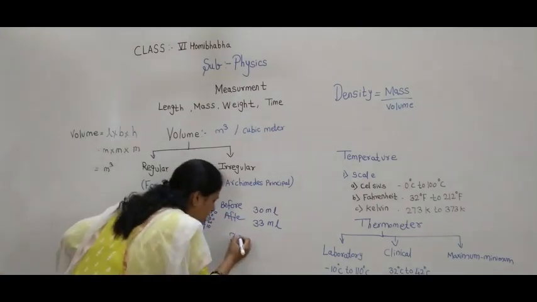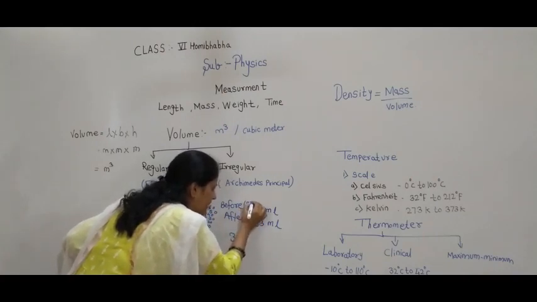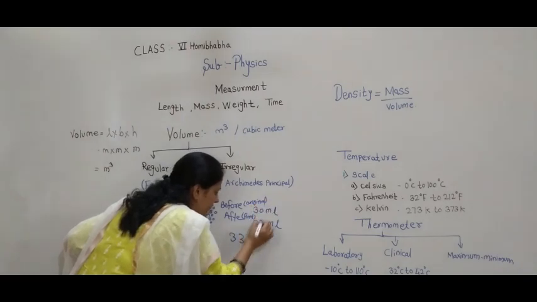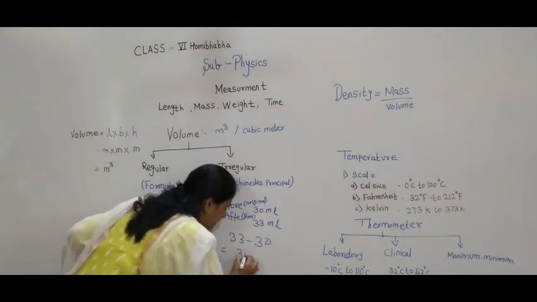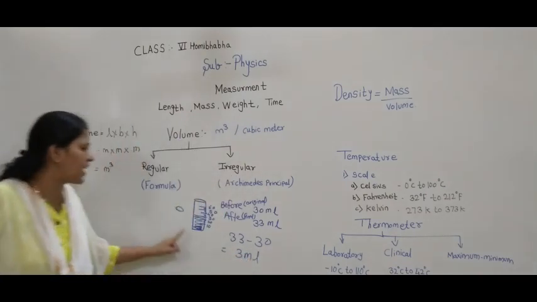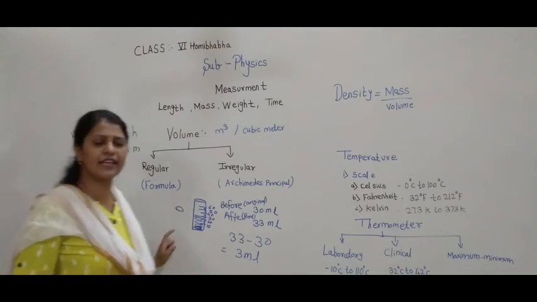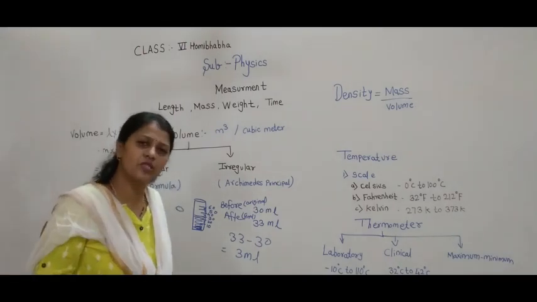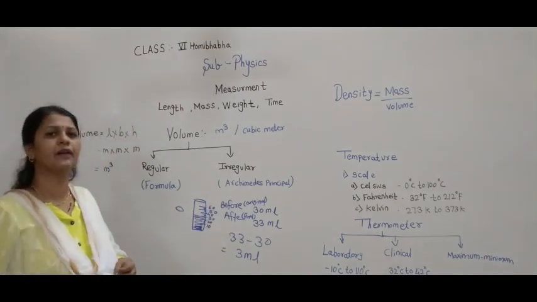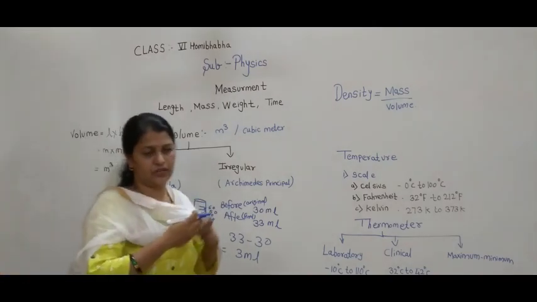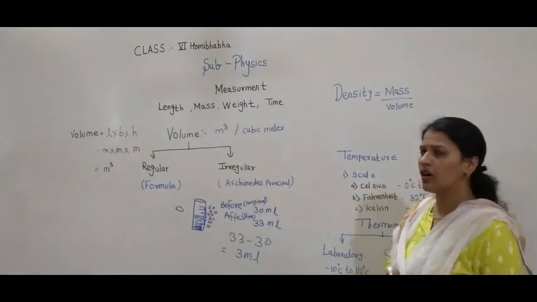So you have to subtract: this is the final reading and this is the original reading. Final reading minus original reading, so it will come to 3 ml. So 3 ml is the volume of this irregular object. In this way we can find the volume of an irregular object by the Archimedes principle. Are you getting this?